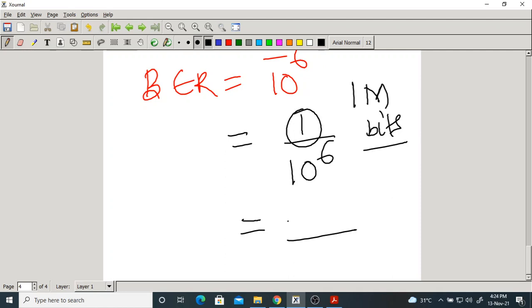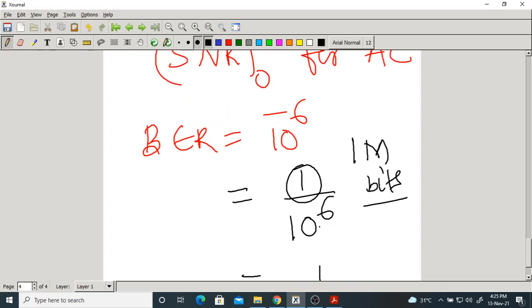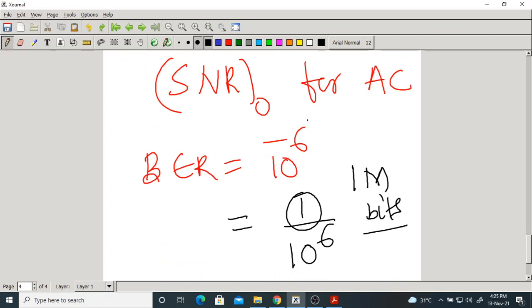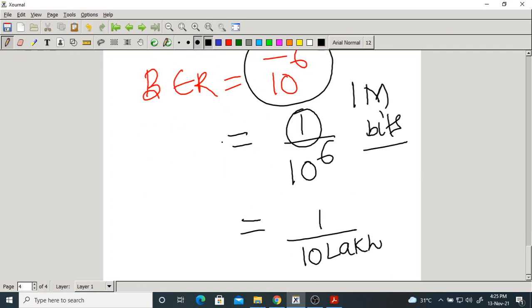Okay, it indicates that if you transmit 10 lakh bits, among them only one is wrong. This is a bit error rate. 10 power minus 6 means what? If you transmit 10 lakh bits, meaning zeros and ones, among them only one is wrong.